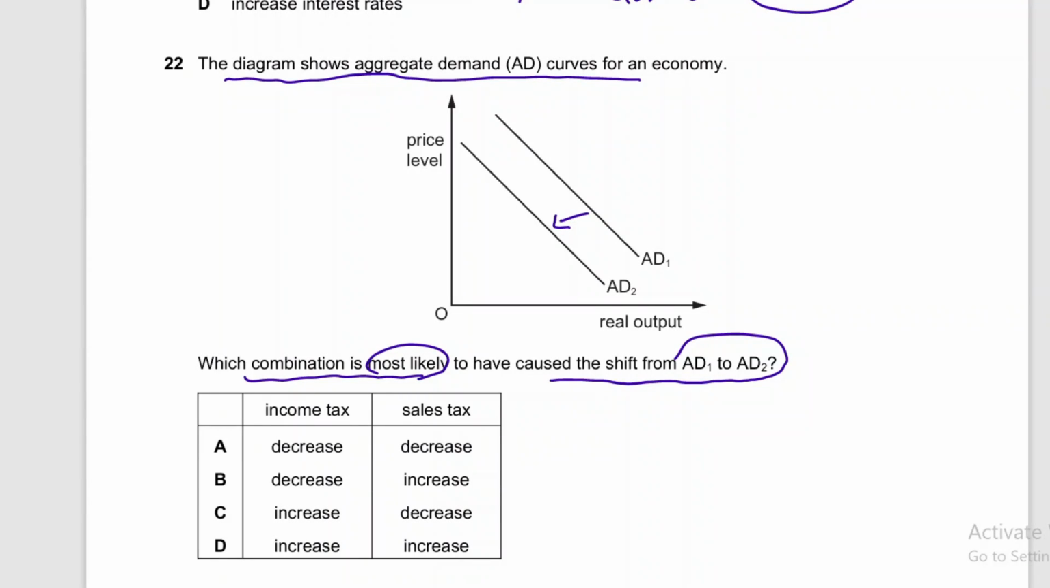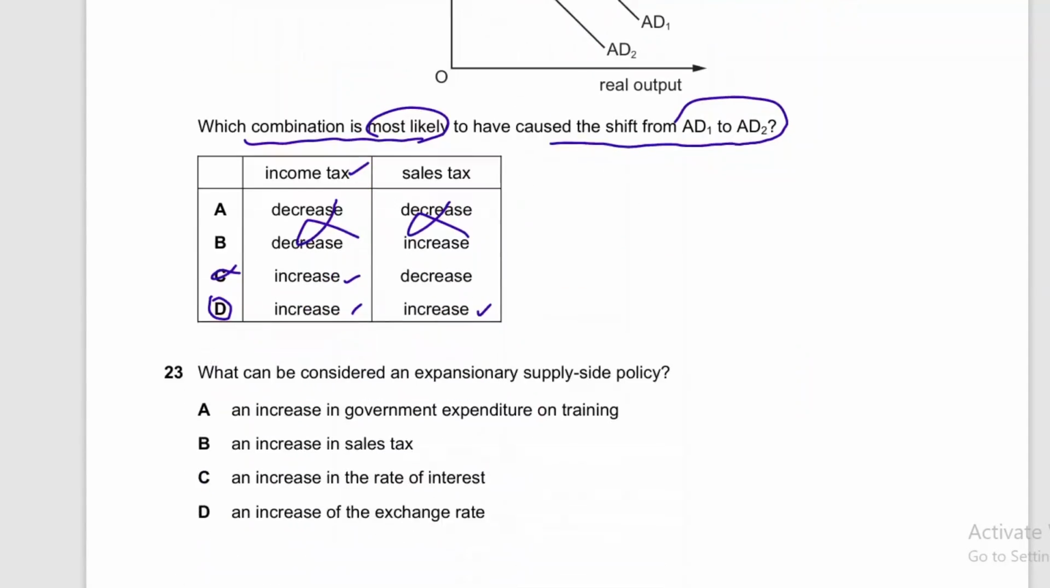Keep in mind, when income tax increases, then aggregate demand falls, because now people have to pay more taxes and they will have less income, so as a result they will spend less, and when consumption falls, aggregate demand falls. And sales tax should also increase. It will reduce the purchasing power of the people and they will again buy less. So as a result, aggregate demand will overall fall. So we will cross option C as well.